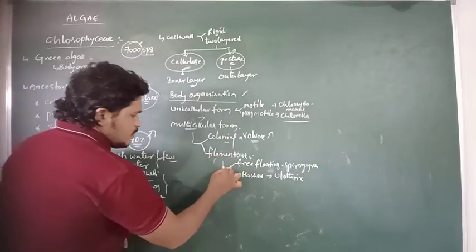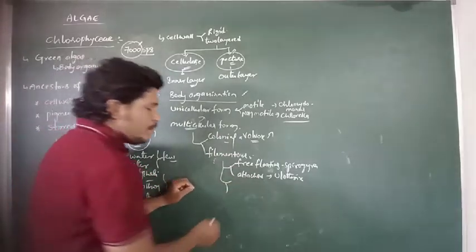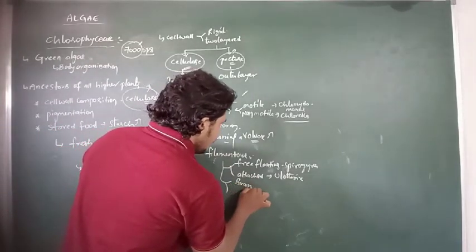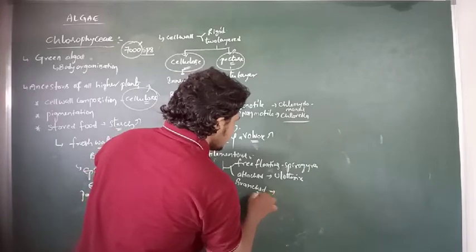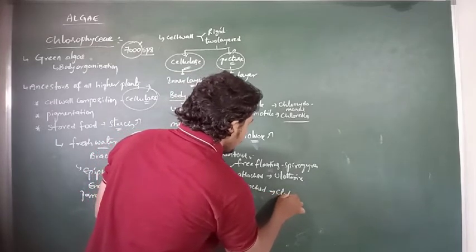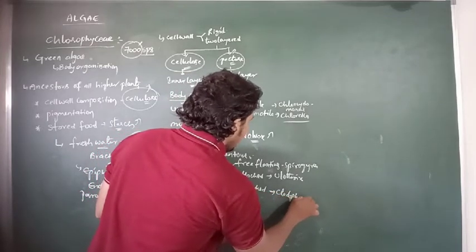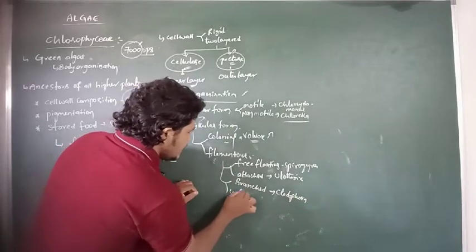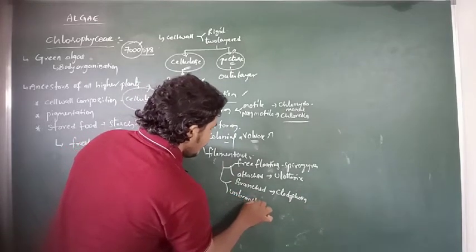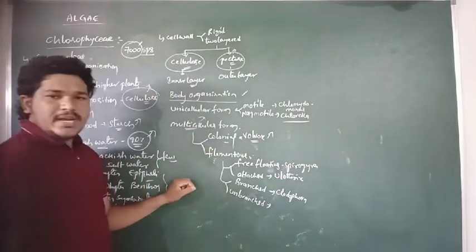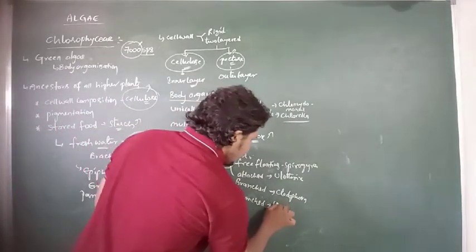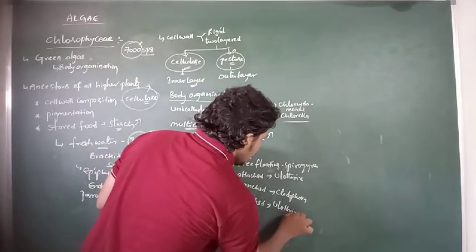The filamentous body organization may be the branched filamentous type in Cladophora, and the unbranched filamentous form of body organization also occurs in Ulothrix.